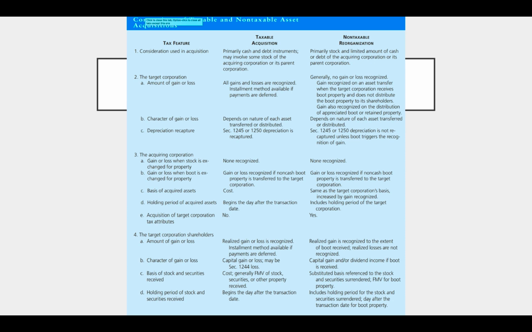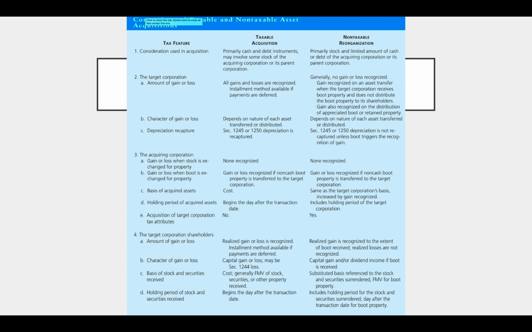Gain or loss when the stock is exchanged for property. All right, in a taxable acquisition and in a non-taxable reorganization, there would be no gain there. They don't recognize gain when they use their stock to buy something, which is what's happening there. 3B, gain or loss when boot is exchanged for property. Under a taxable acquisition, the gain or loss would be recognized if non-cash boot property is transferred to the target corporation. And in a non-taxable reorg, gain or loss is recognized if non-cash boot property is transferred to the target corporation, right? So it's the same.